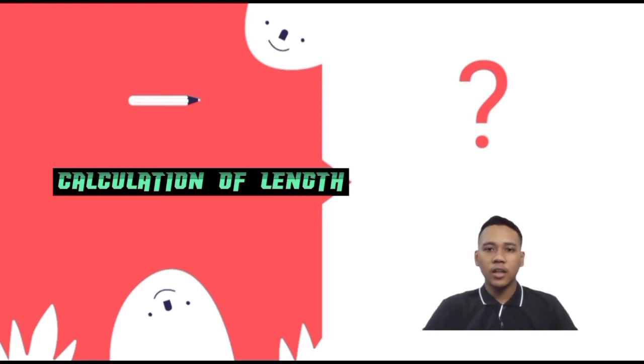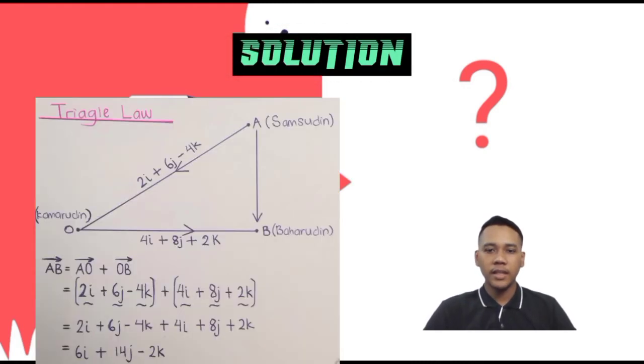01DKA21F1031. From the diagram, we can see we use the triangle law formula. The situation from the diagram is Samsudin passes the ball back to Kamaruddin, and Kamaruddin passes the ball to Baharuddin for the counter attack. The formula is AB equals AO plus OB.